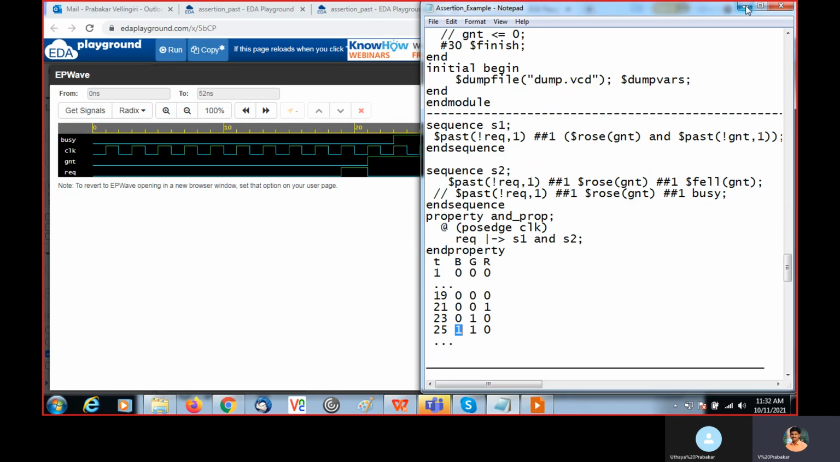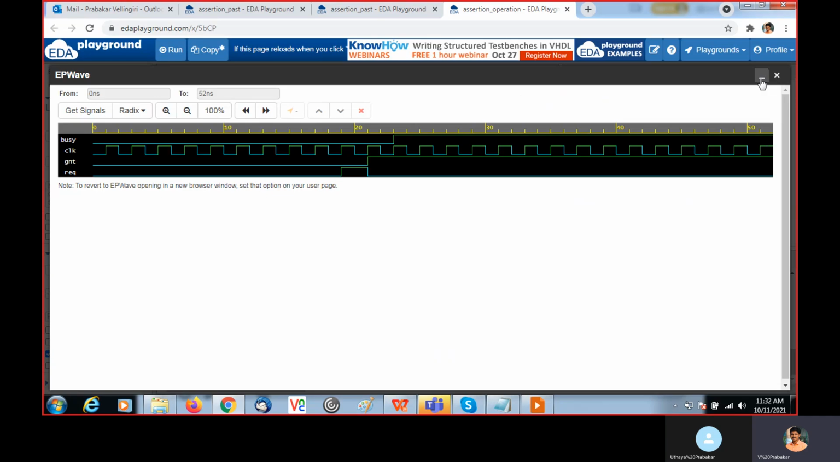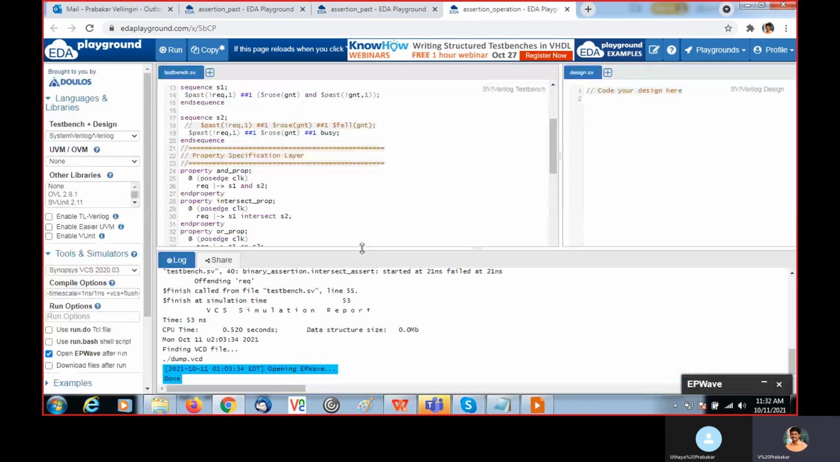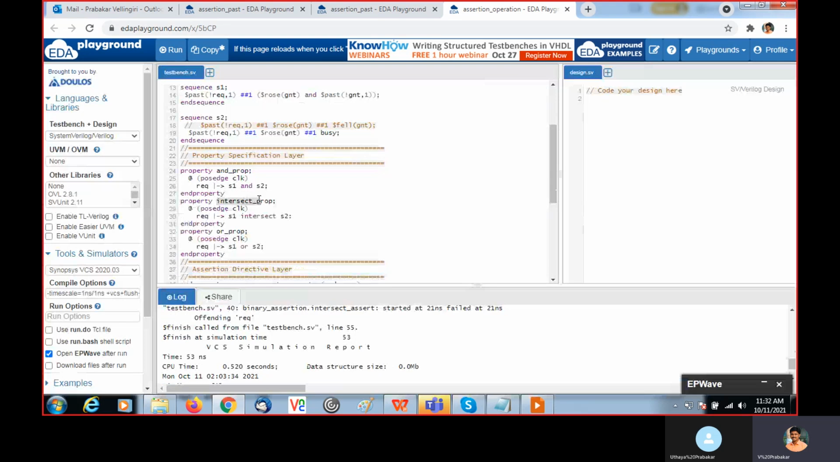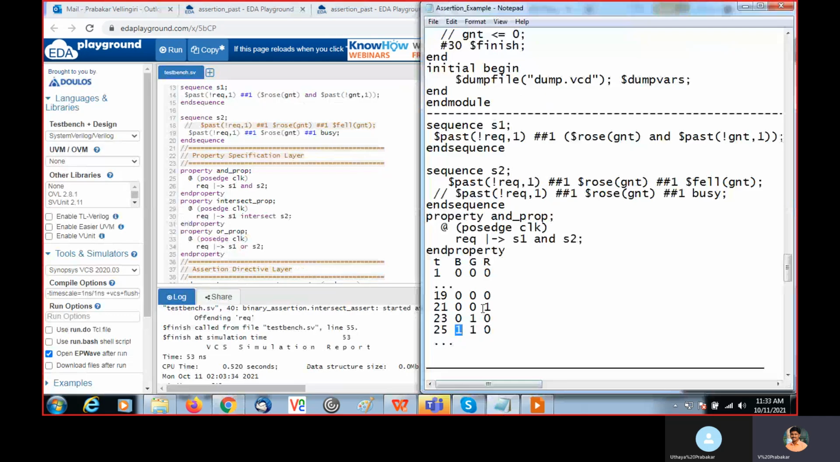Now if I run this, only one property fails, that is intersect. But AND and OR passed. Why did intersect fail? Both should happen at the same time, start at the same time, and end at the same time. Sequence 1 starts here and ends here, but sequence 2 starts here and ends here. Sequence 2 happens one clock cycle later than sequence 1, so the intersect property fails now.